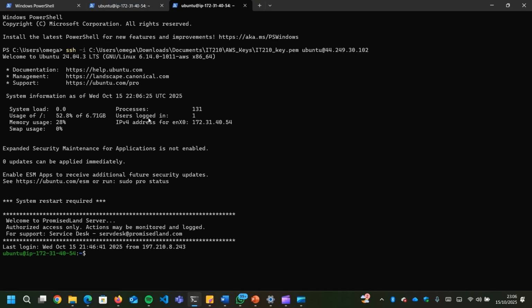So you can see here that we've successfully launched the EC2 instance and confirmed the SSH access. And you've seen our welcome note here: Welcome to Promised Land Server, authorized access only.